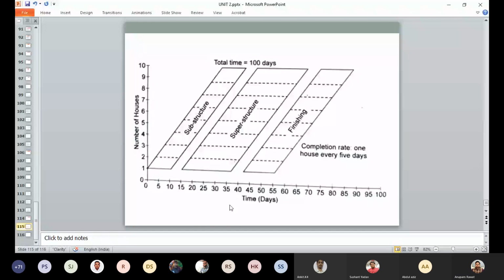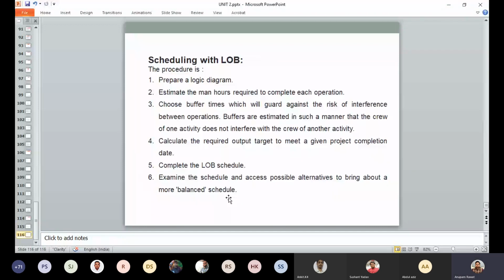So how can we schedule with the line of balance method? The procedure is that we prepare a logical diagram. We estimate the man-hours required to complete, we choose the buffer time, and we calculate the required output.